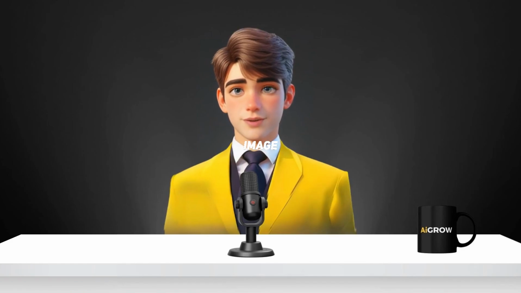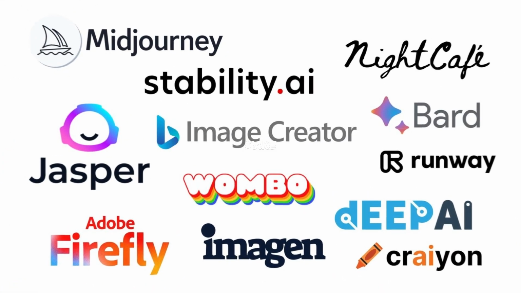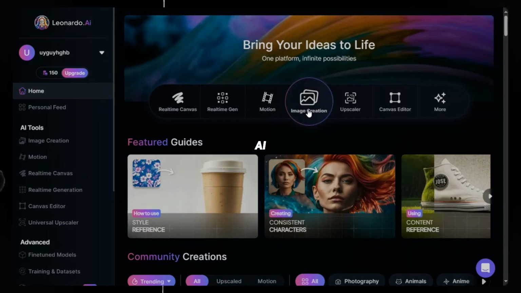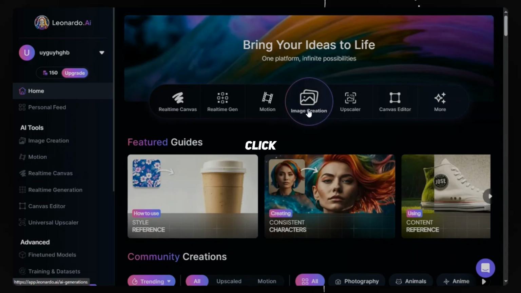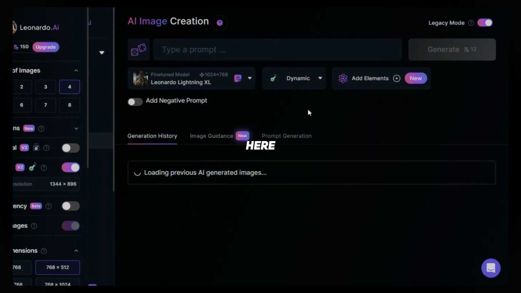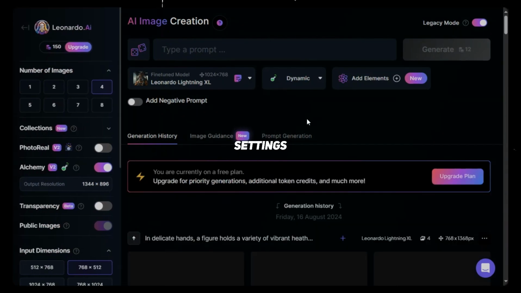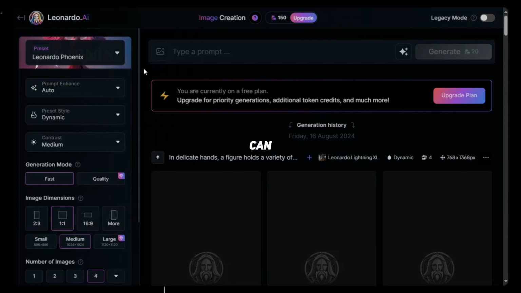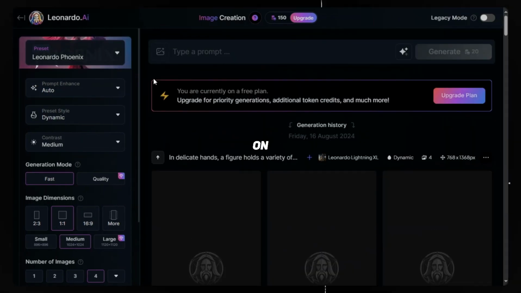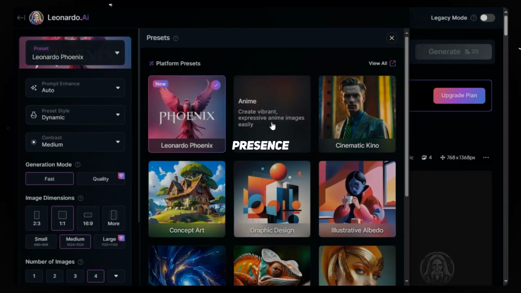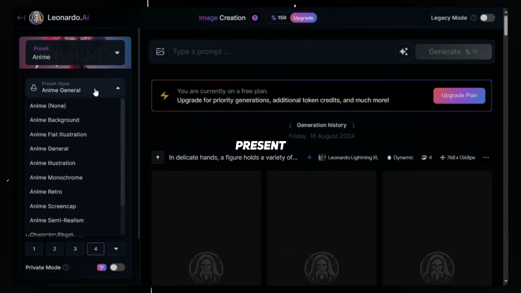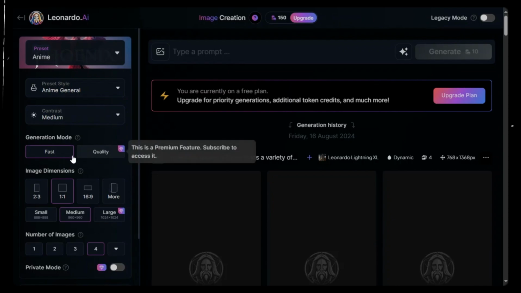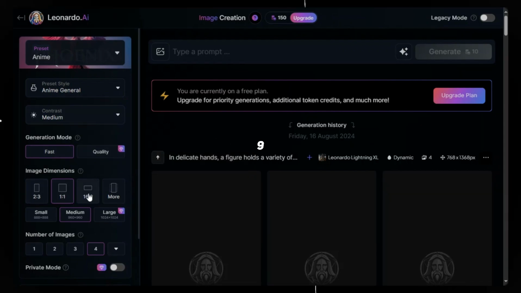Now for image generation, you can use any image generator but make sure that it has a fixed seed option. For that, I am using Leonardo AI. Open Leonardo and click on image generation. Here you need to understand some settings. First of all, disable the legacy mode, so you can experience the new interface. On the left side, click on Presets and select Anime. In the preset style, choose Anime General. Select Contrast Medium. Image dimension 16:9 for YouTube.